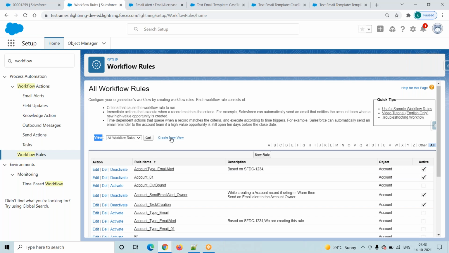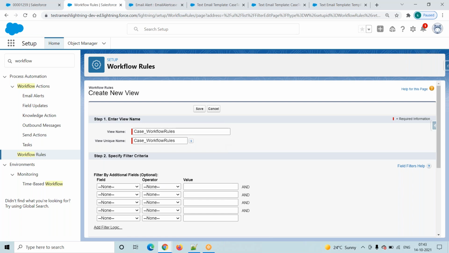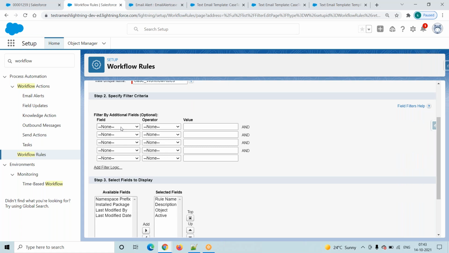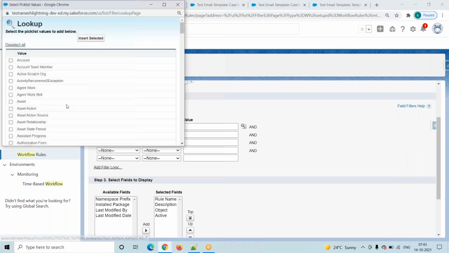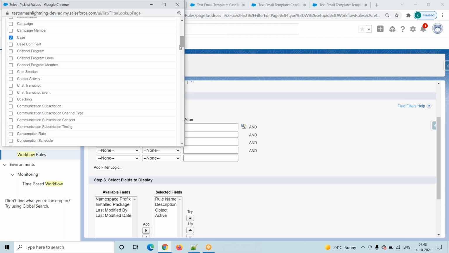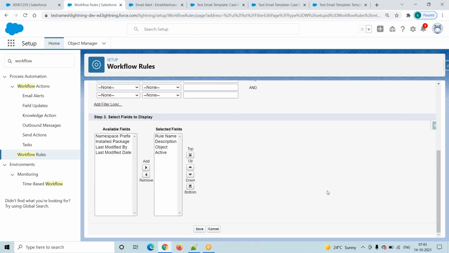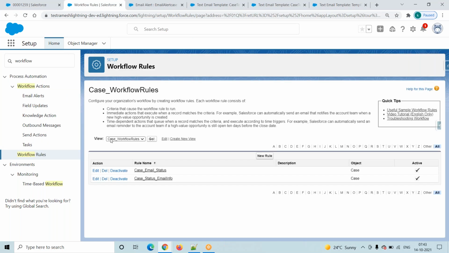But to see only case object workflow rules, we have to create a new view. Click on create new view, and here you have to provide some name, like case workflow rules, any name. There is no logic here. Coming to the condition, you have to select object equals case. Click on this one, and now save. Here you have to observe it is showing only case object workflow rules.